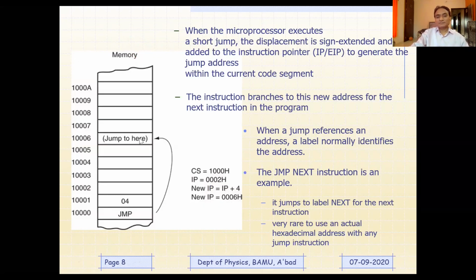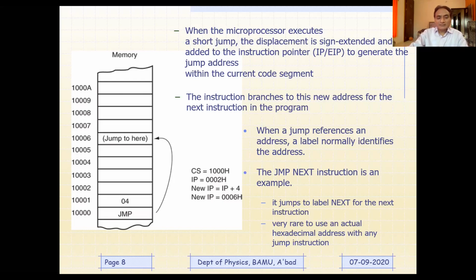This is again an example. Now in this case, you can see the example: JMP 04. Now there are two ways. One could be that this 04 would indicate how many instructions are to be skipped.